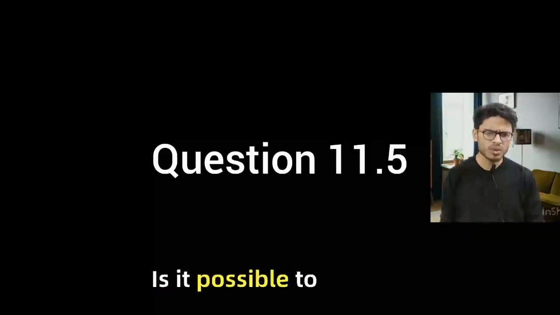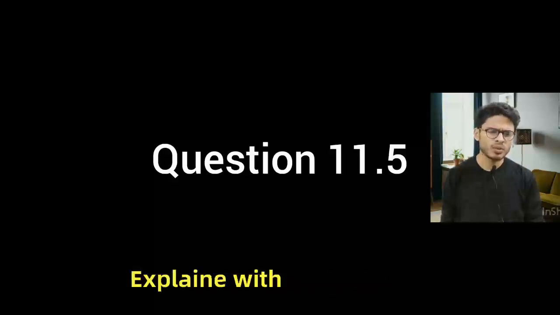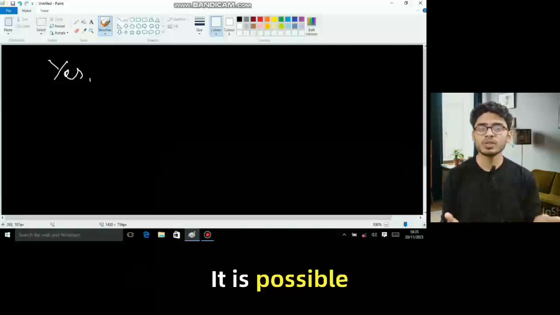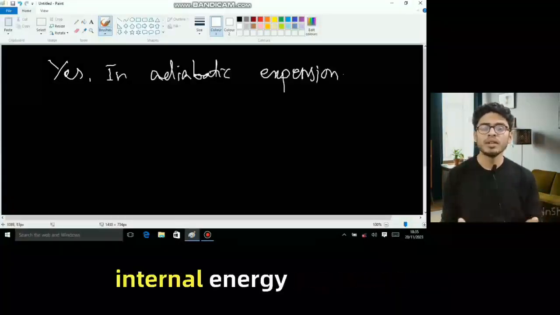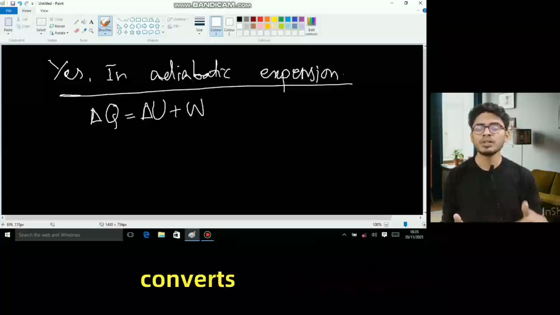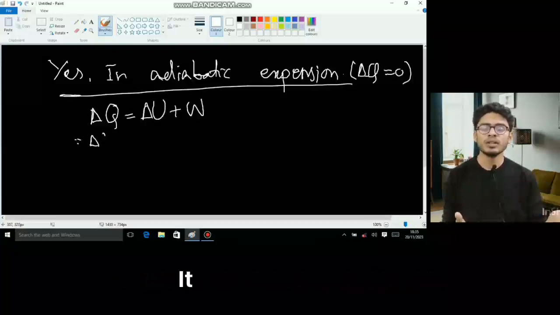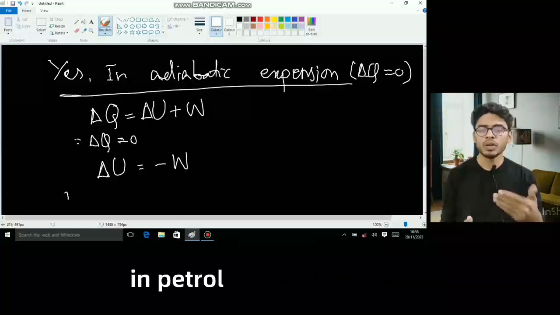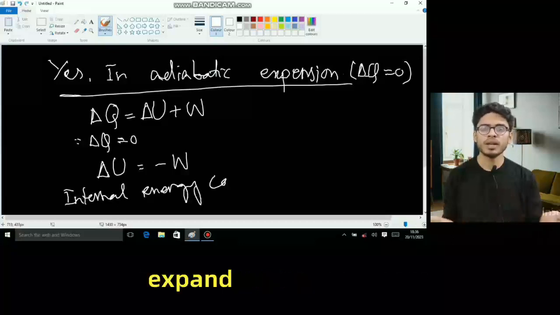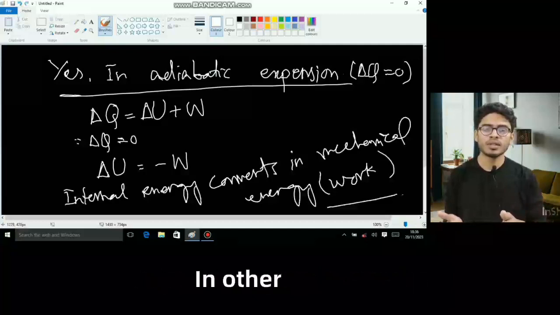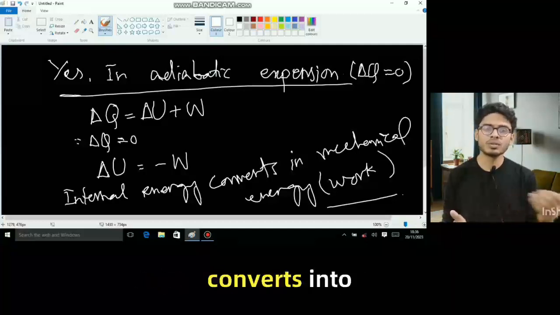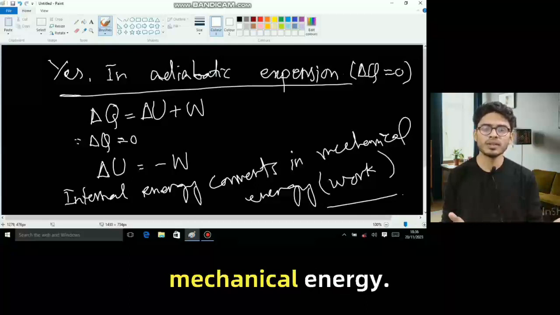Is it possible to convert internal energy into mechanical energy? Explain with an example. Yes, it is possible. In adiabatic expansion, internal energy of the system converts into work done. It can be given as. In a petrol engine, hot gases expand and some work is done by the internal energy. In other words, internal energy converts into mechanical energy.